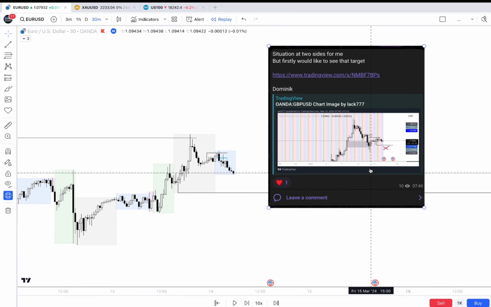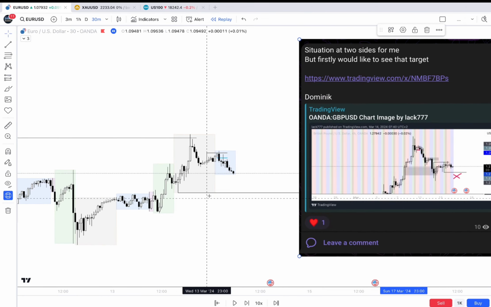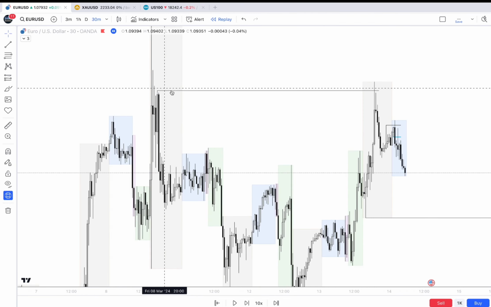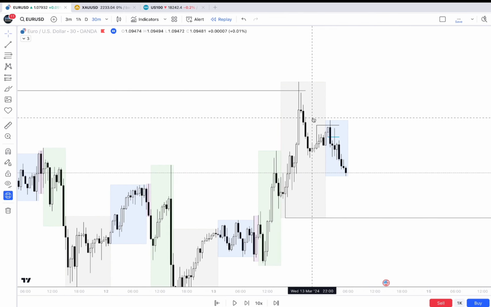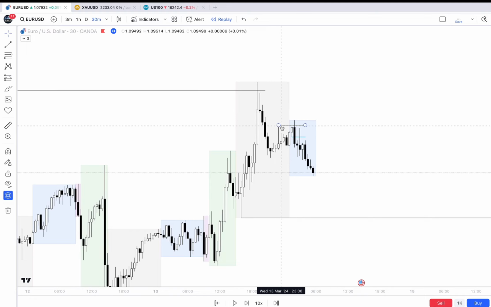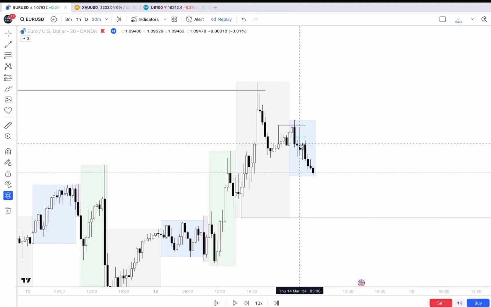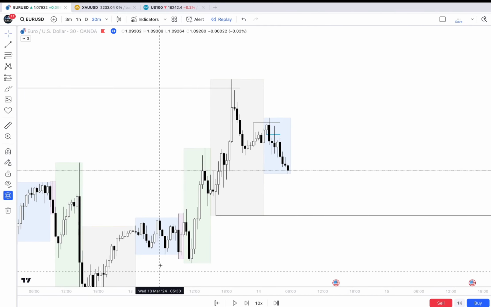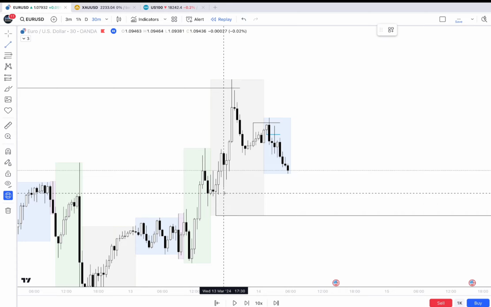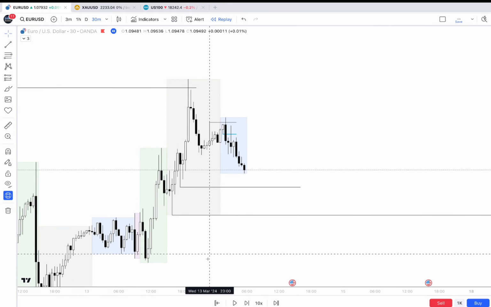Okay, so this is 14th March. Let's see what I wanted. Okay, so I wanted that target. So we took off the big liquidity pool, got our action. Here we worked with the fair value gap and made a liquidity raiding with that fair value gap. Here now work with fair value gaps, and so this could be our first target, and this is main target.